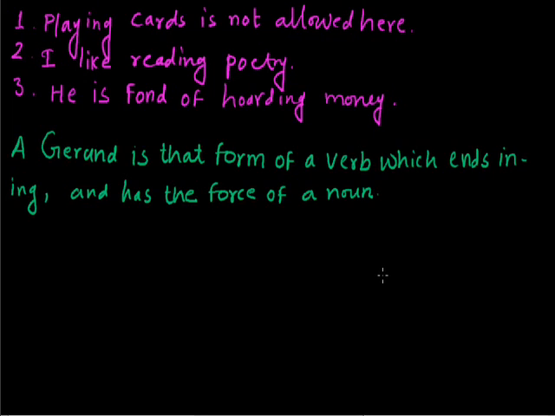Okay, so we should never get confused in whether we are using the verb as a verb or as a noun. So in any sentence, when the verb with ing is used as a noun, either as a subject or as the object of the verb, it will be a gerund. Got it?